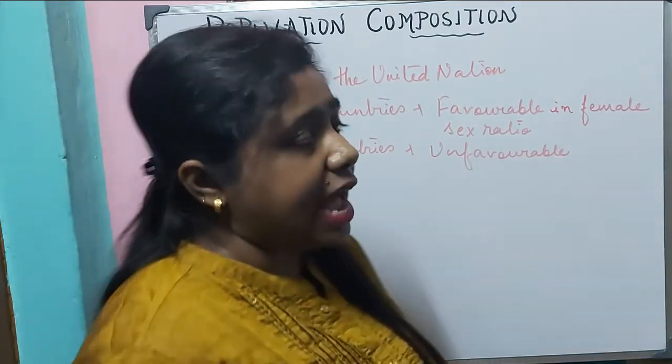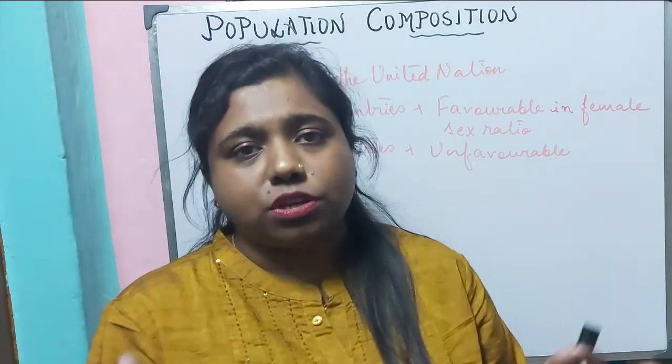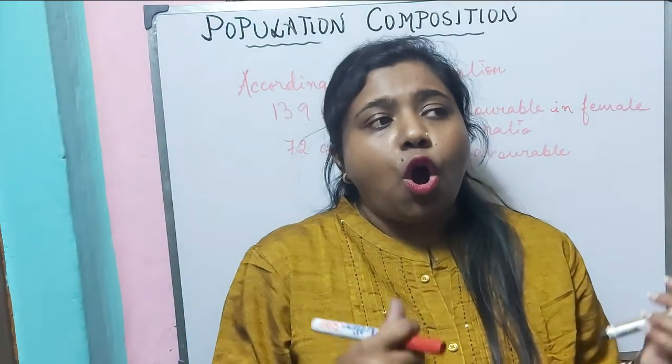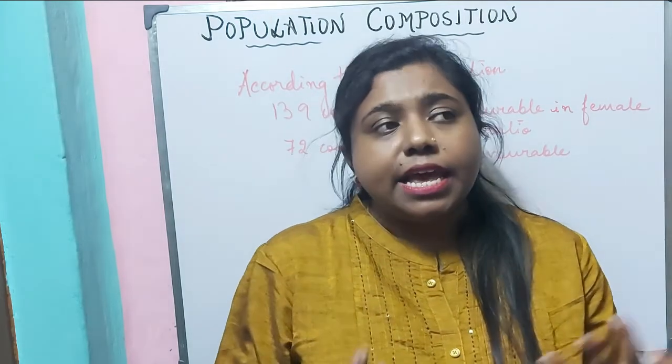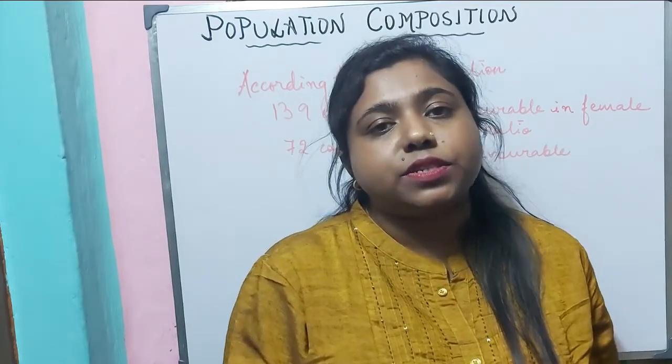So we will see that there can be a wide variation in the sex ratio of male and female in the countries worldwide. That means there can be countries where the female sex ratio is favorable, and there will be countries where the female sex ratio is unfavorable.